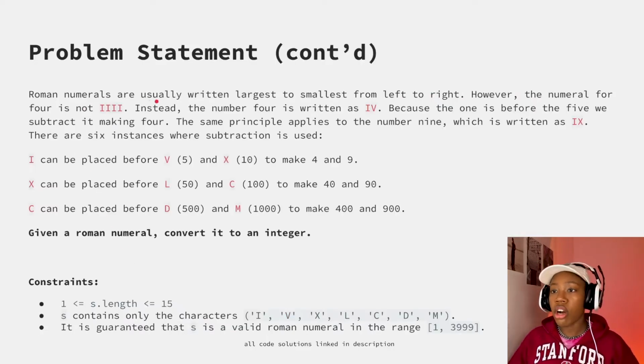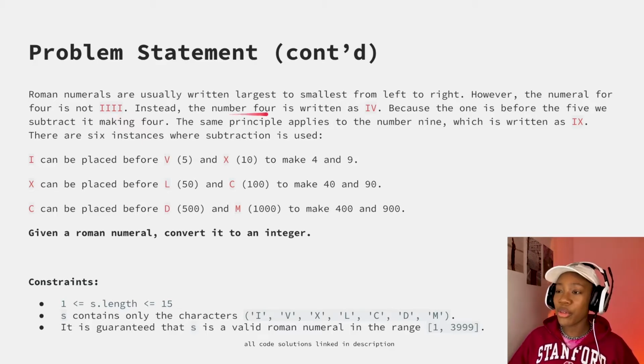Roman numerals are usually written largest to smallest from left to right. However, the numeral for 4 is not IIII. Instead, the number 4 is written as IV. Because 1 is before 5, we subtract it, making 4. The same principle applies to the number 9, which is written as IX. And then there are 6 instances where subtraction is used here, and then it goes through these instances. And then finally, after long last, it says, given a Roman numeral, convert it to an integer.